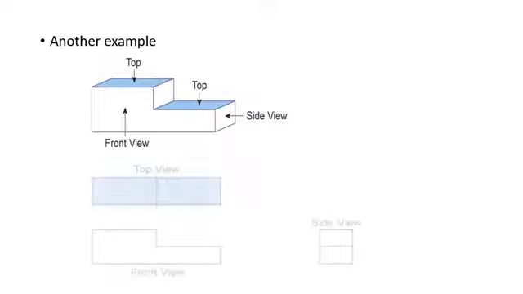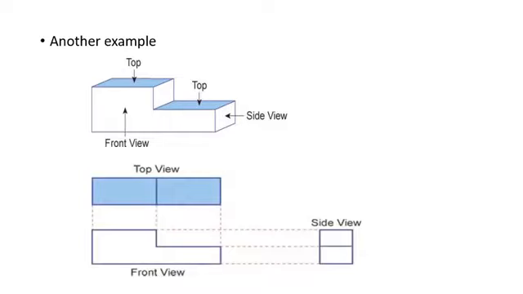Now another example: what will be the front view, side view and top view of this figure? It is clearly shown in the next figure. The front view is as mentioned in the second figure. The side view will be these two, and the top view will also be as shown in the figure. I hope this is very clear to you. So perspectives of looking at a solid is a very important aspect of this chapter, that we should know how the view of a solid depends upon the position from where it is seen.